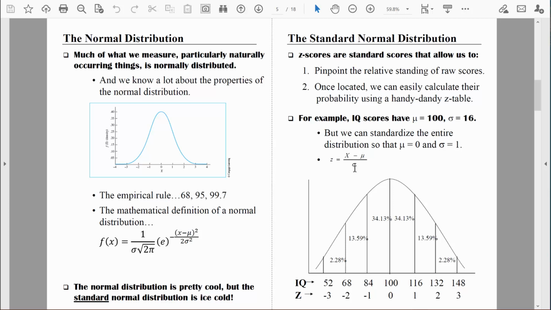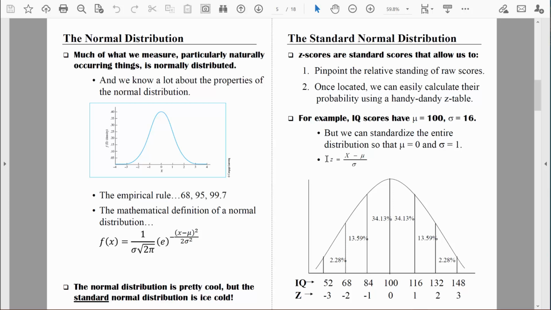So you can see here, we're essentially counting in standard deviation units, because we're going to figure out how far is that raw IQ score from the mean. Remember, we call those deviation scores. How much does that raw IQ score deviate from the mean in terms of standard deviation units? So z is going to tell us, this is the key thing, z is going to tell us how many standard deviations that raw IQ score is above or below the mean.